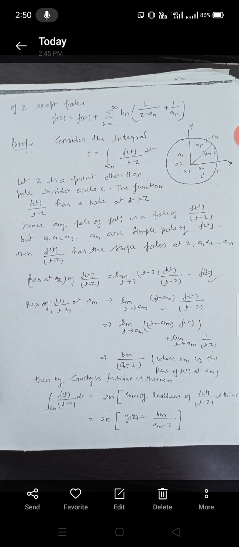Hence, by Cauchy's residue theorem, integral over Cn of f(t) over t minus z dt is equal to 2 pi i times the sum of residues of f(t) over t minus z within Cn, which is 2 pi i (f(z) plus sum of bm over am minus z).